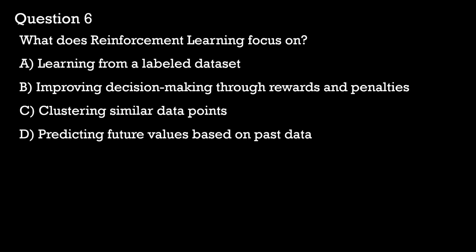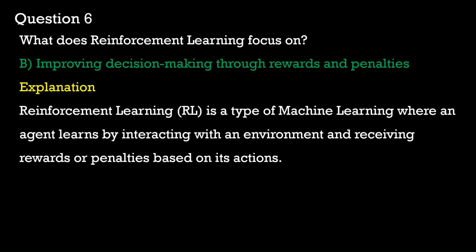For option C, clustering similar data points is an example of unsupervised learning because the models find patterns in unlabeled data. And in option D, predicting future values based on past data is an example of time series analysis. And this is often done using supervised learning. For instance, it's used in stock price prediction. With respect to the question we have, reinforcement learning focuses on improving decision making through rewards and penalties, and that is option B.